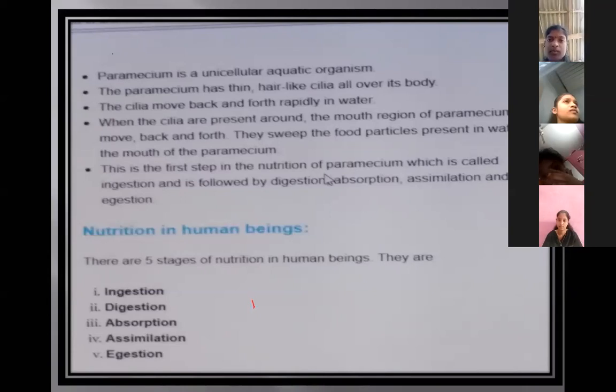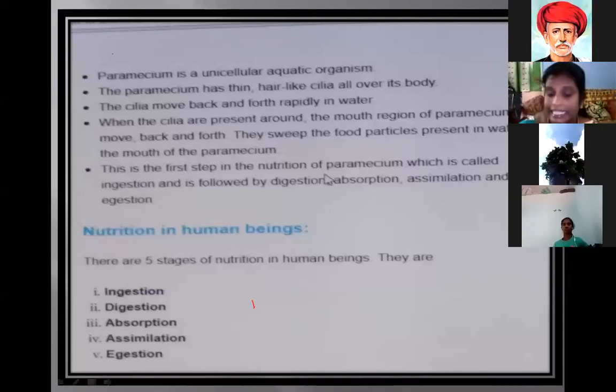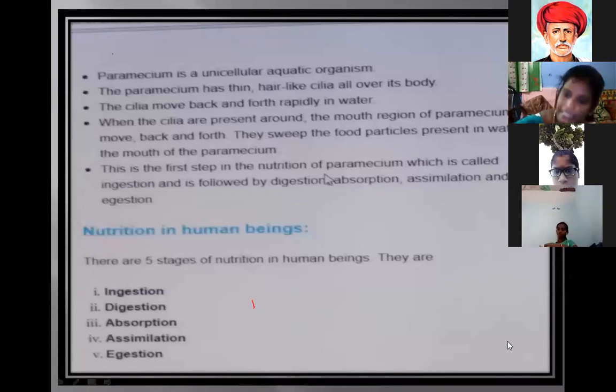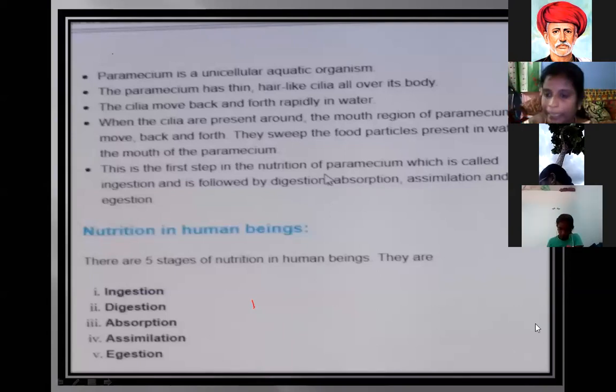Once again, nutrition in paramecium. Paramecium is also a single cell organism, or unicellular organism, in water. The paramecium has thin hair-like structures all over the body called cilia. The cilia move back and forth rapidly in water. When the cilia around the mouth region move back and forth, they bring the food contents inside the body. This is the first step in the nutrition of paramecium, which is called ingestion.